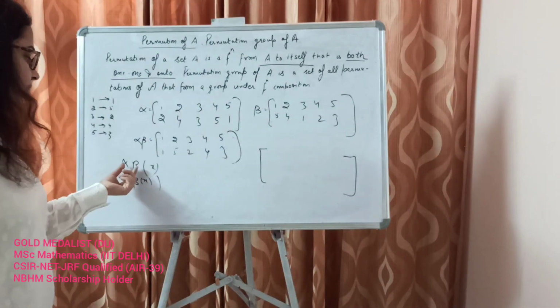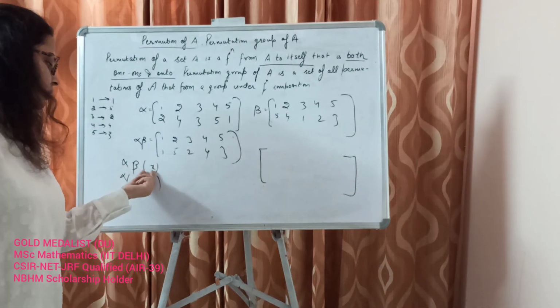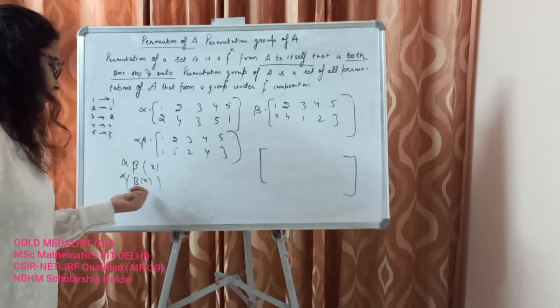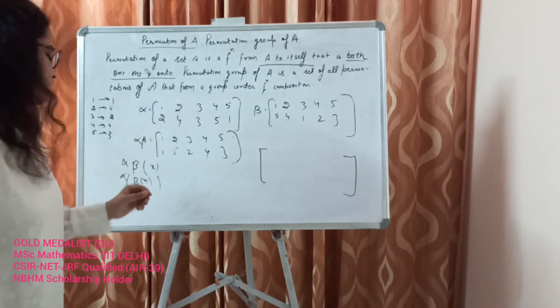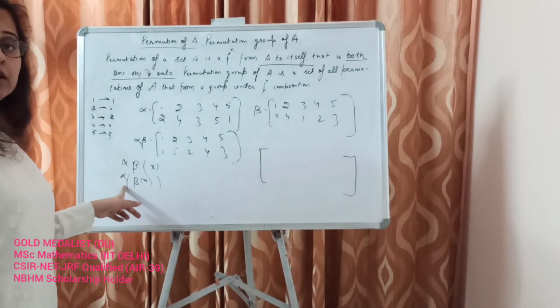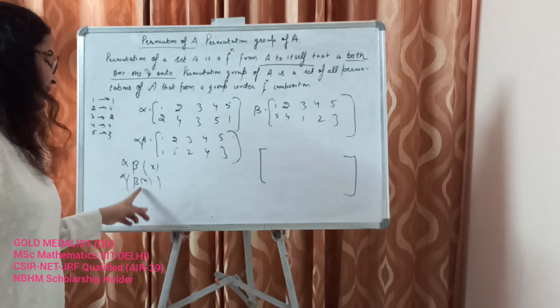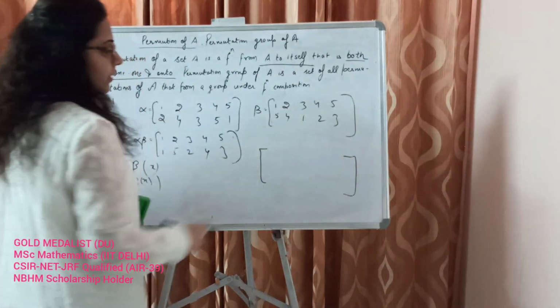So when we are applying the value to the element x, beta comes first instead of alpha. So we have to start from right hand side. We compute beta value, then we compute alpha value at the element which is the range of beta. Okay. So start from right hand side.